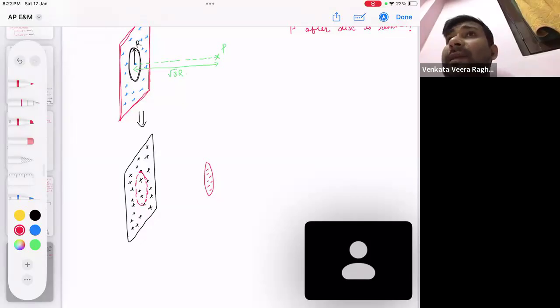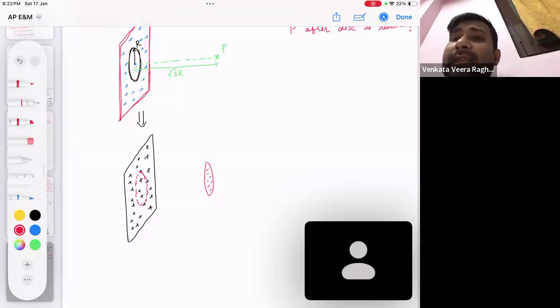So how to make it empty? Whatever extra I considered here, exactly the same amount of negative charge, let me consider it. Same shape, same density, negative charge, so that when I merge that, it gives me the net effect same as my previous question.